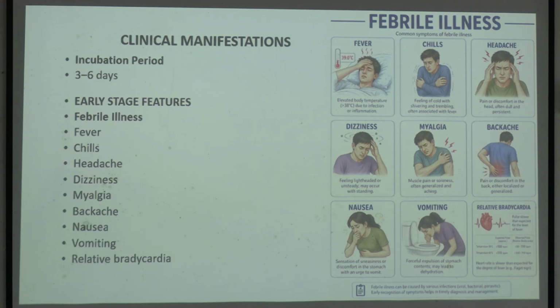Clinical manifestation of yellow fever. As I told, it is a viral hemorrhagic fever. Any kind of viral fever, may it be dengue, may it be yellow fever, will have the similar syndrome. কি থাকবে? প্রথম কথা fever থাকবে, then you will be having some chills and headache, then you will be having some myalgia, nausea. So these things are very common syndromes for any kind of viral diseases. ঠিক আছে? And you may be having nausea and vomiting also.